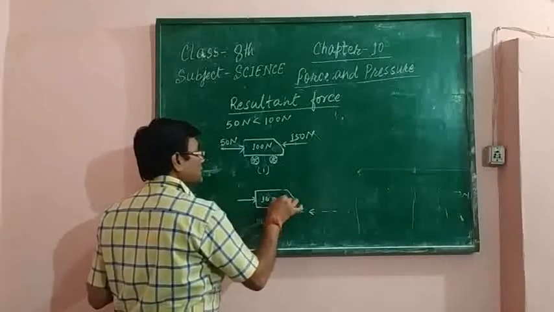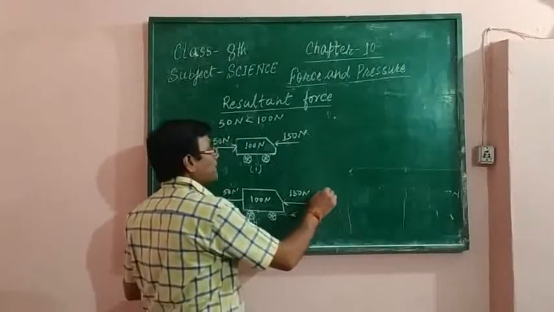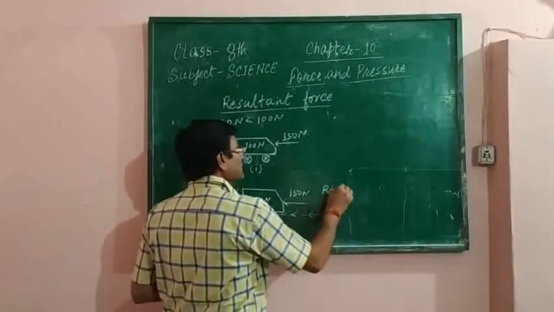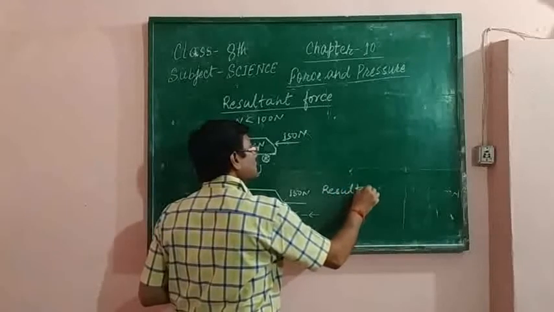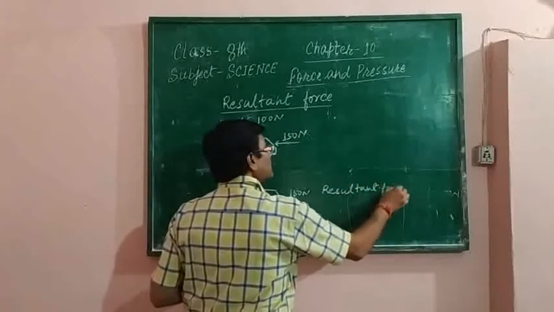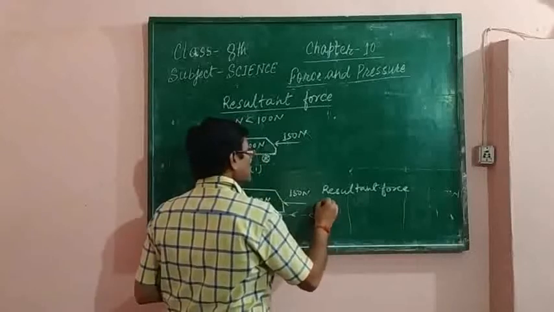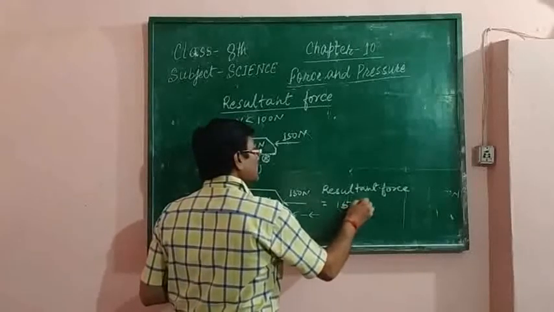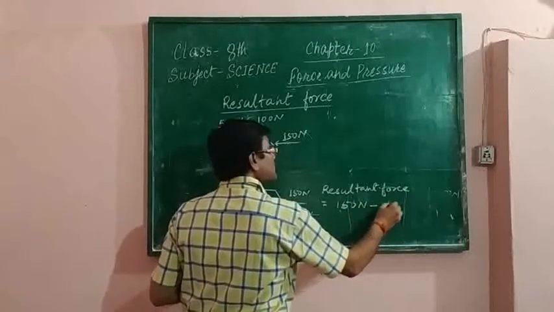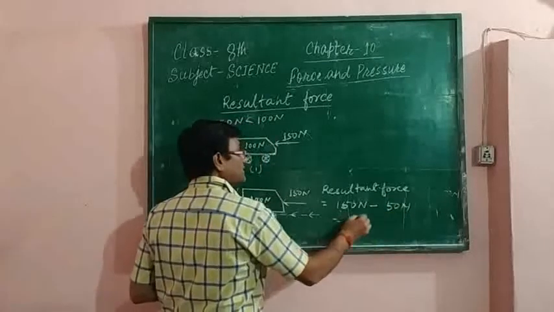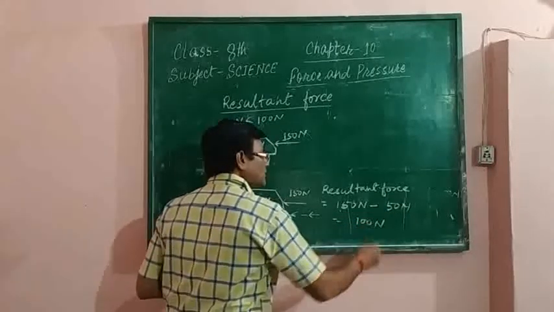Okay. So here we find that the resultant force is equal to 150 Newton minus 50 Newton, which means 100 Newton.